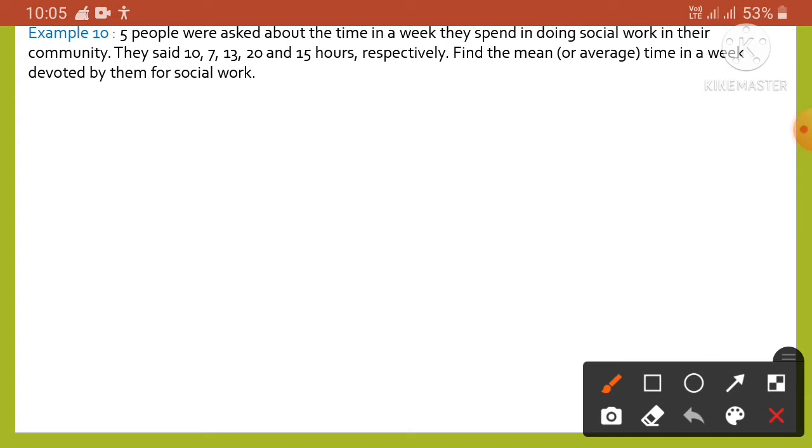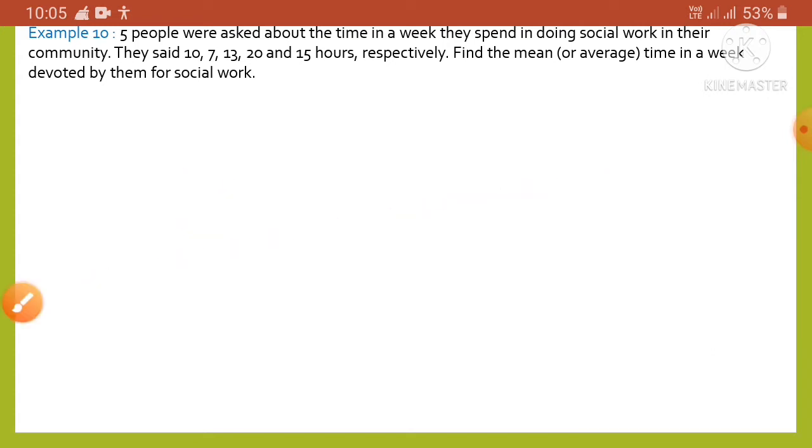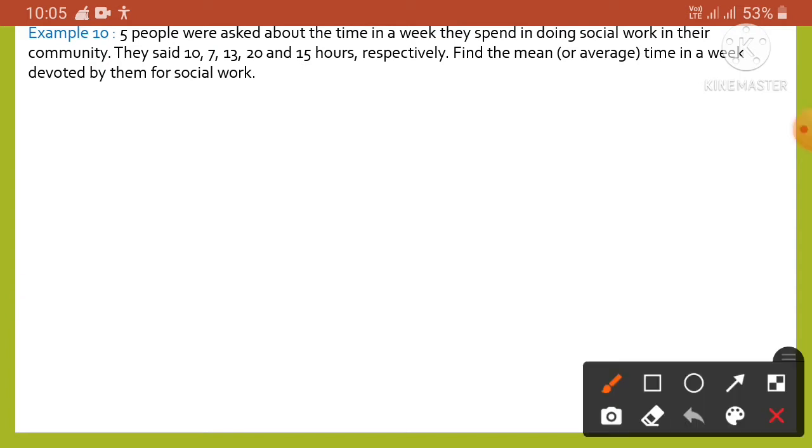The question is, find the mean or average time in a week devoted by them for social work. We have already studied in earlier classes that the mean of a certain number of observations is equal to the sum of all the observations divided by the total number of observations.